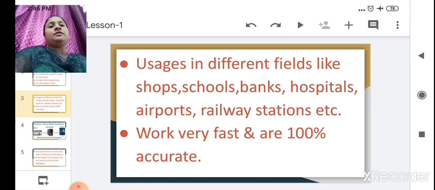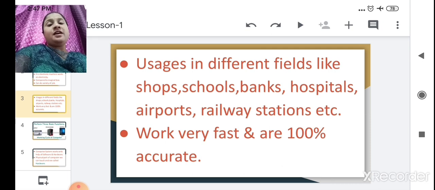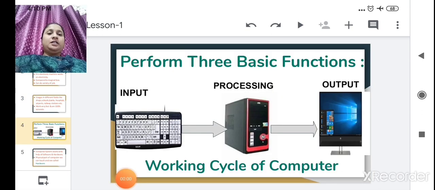In all these fields, computers are used. Working very fast and 100% accurate. Now only I told that it never makes any mistake and gives you 100% accurate results and works very fast. Got it?